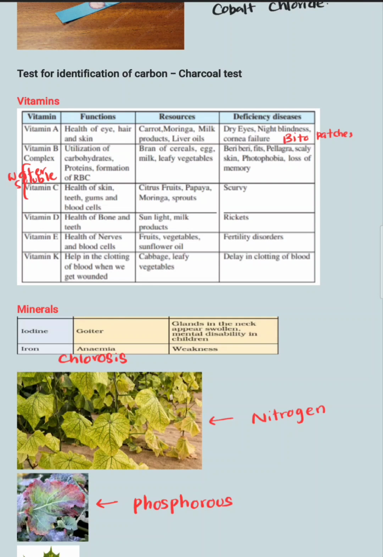Vitamin B deficiency, beriberi, pellagra, those are the deficiency diseases of vitamin B. Vitamin C, scurvy or bleeding gums. Bleeding gums, ඉදුරුමහයෙන් ලේ ගලන එක.